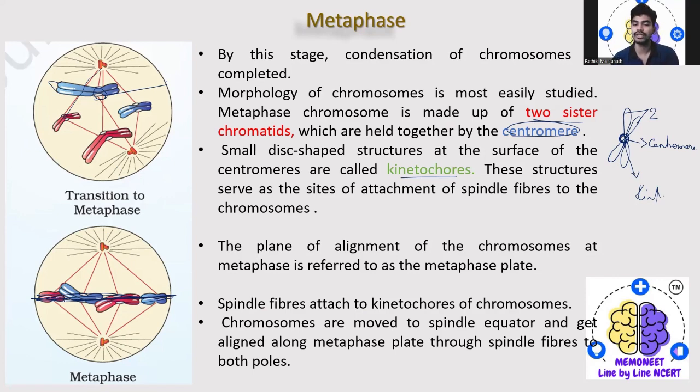The spindle fibers are attached to the kinetochore of the chromosomes, and the chromosomes are moved to the spindle equator and get aligned along the metaphase plate through the spindle fibers from both the poles.